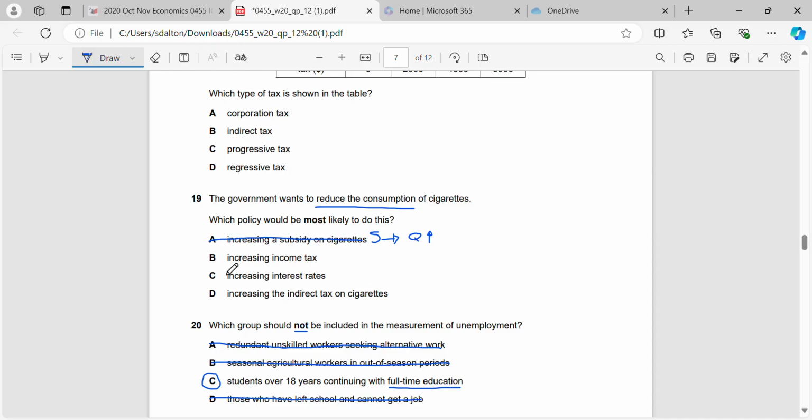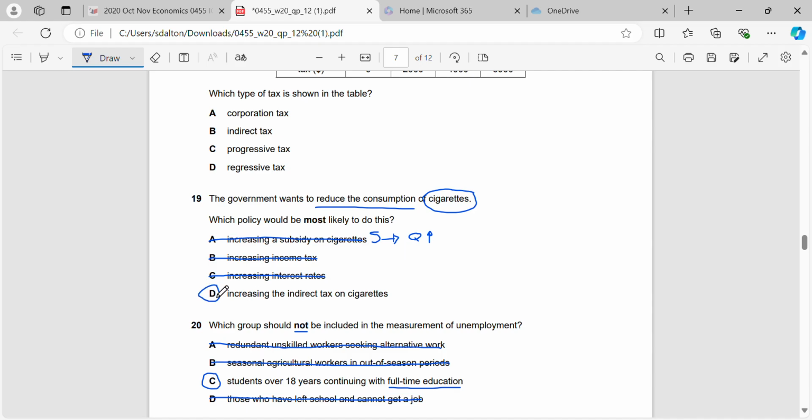Increasing income tax, that's not going to have a direct effect on the consumption of cigarettes, right? It's just going to put less money in people's pockets, but it doesn't mean that they're going to buy less cigarettes. The same with increasing interest rates. Increasing interest rates means people will borrow less money and consumption of everything will likely drop, but cigarettes are likely to have an inelastic demand, right? Because they're addictive. Therefore, we can't say that interest rates or income tax will definitely decrease the consumption of cigarettes.